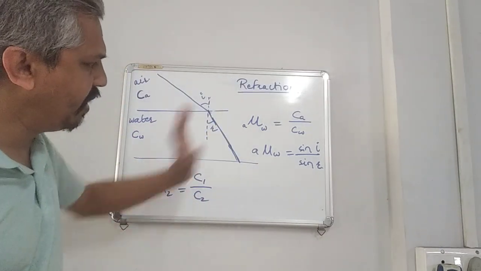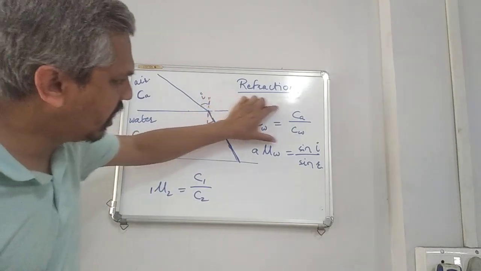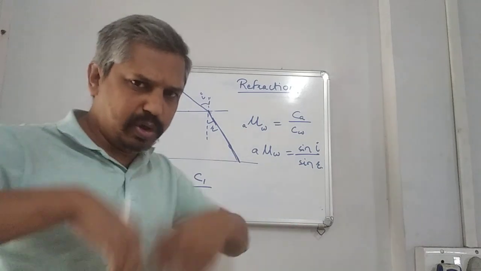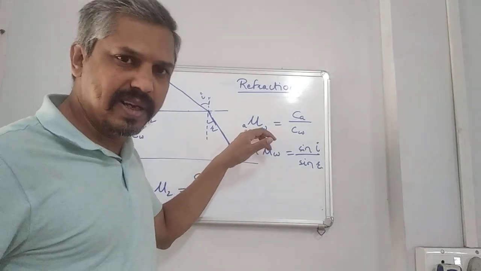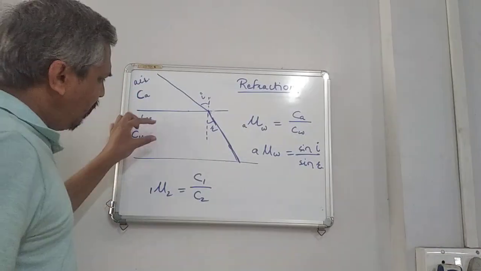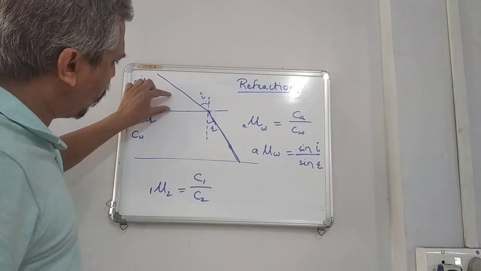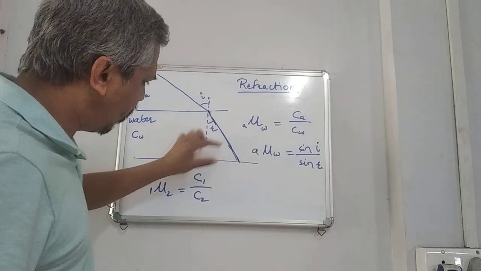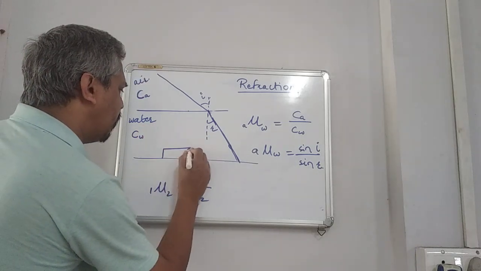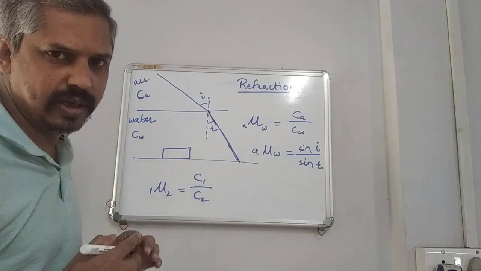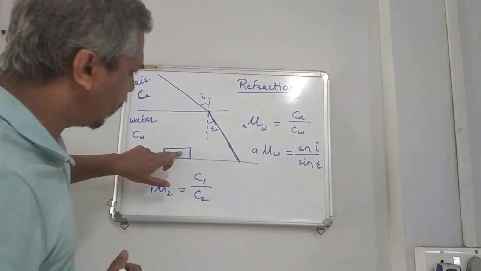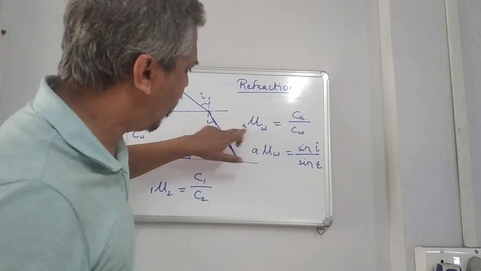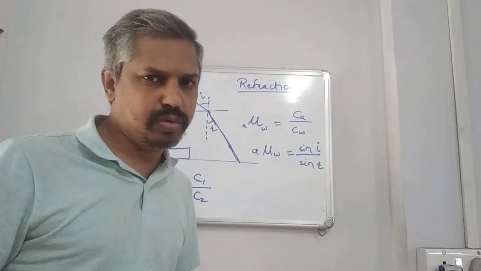This is how the refractive index is calculated. The basic definition of refractive index of a given medium, initially, was only with respect to air always. Then people said, why? We can have water here and right on top of the water we can hold a glass plate, or right below the water I can hold my glass plate. So there will be water and glass. So the air reference could be eliminated. We can use W mu G, glass with respect to water, or water with respect to glass.